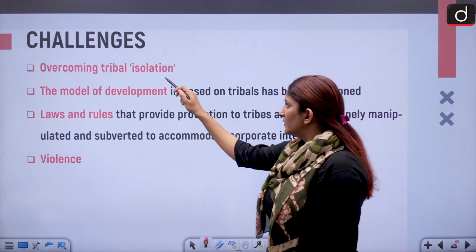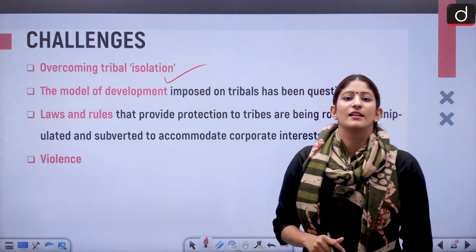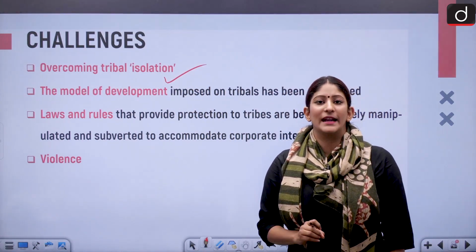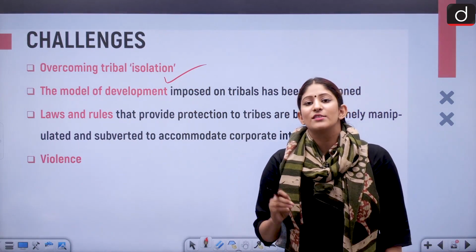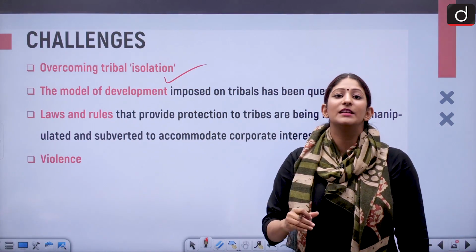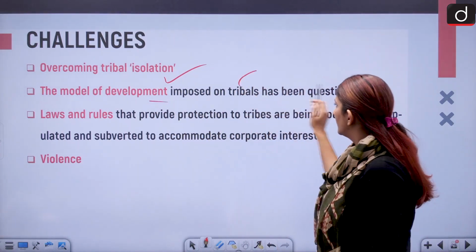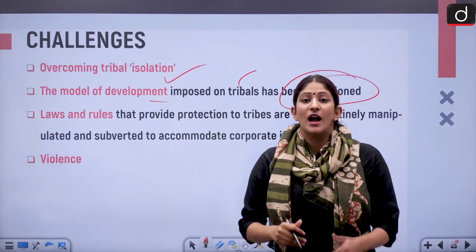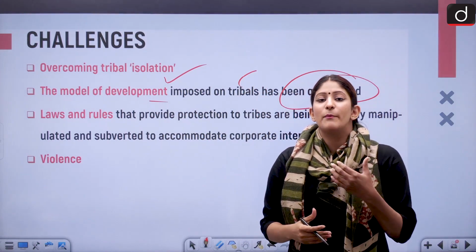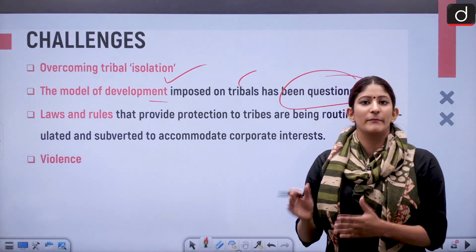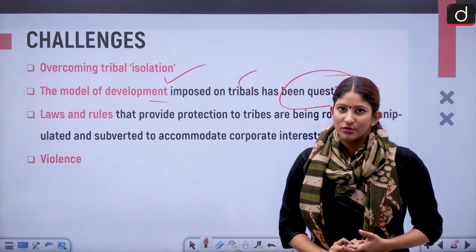Also, overcoming the tribal isolation is necessary. Although it remains a criterion for a group to be cited as a tribe, isolation should not become the sole criterion, right? The model of development has also been questioned. How to develop? Is there any policy problem that we are not able to solve with respect to the development of the tribal cultures? That is also questioned.